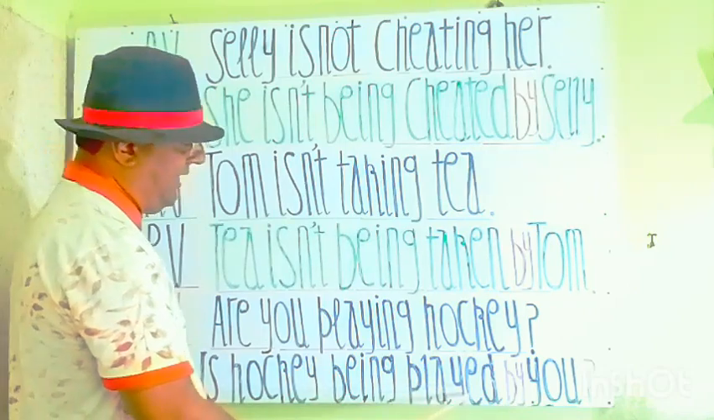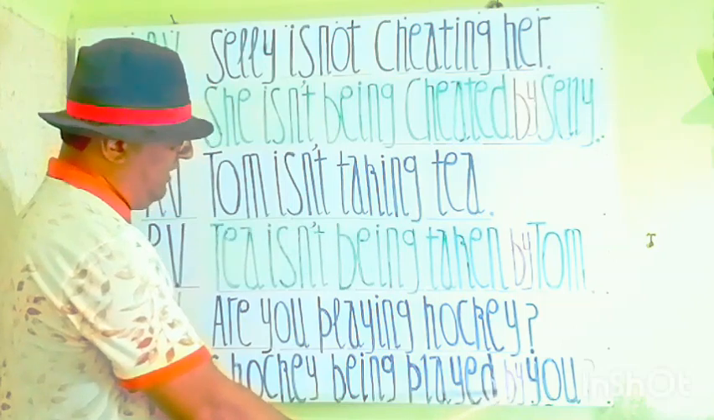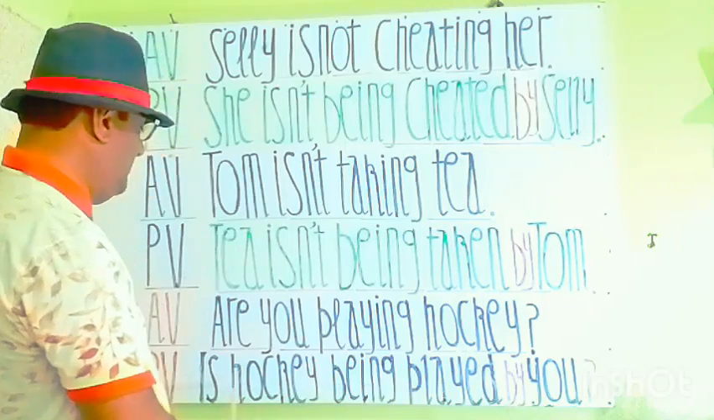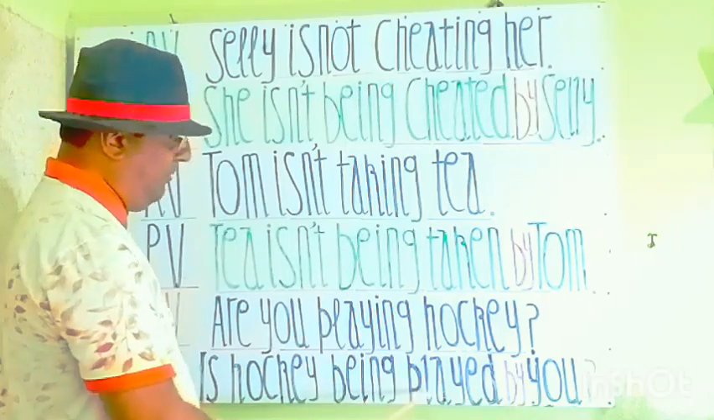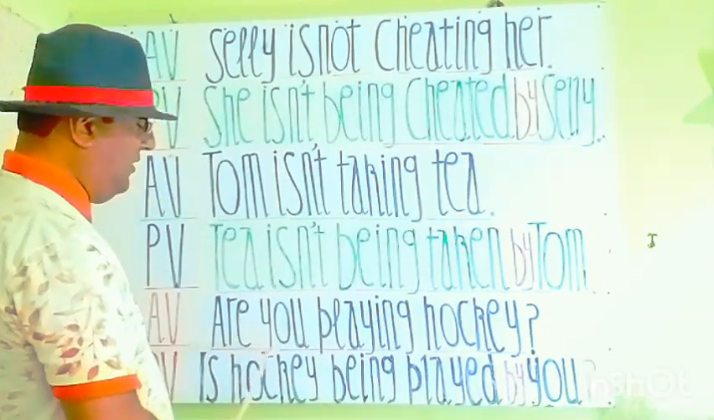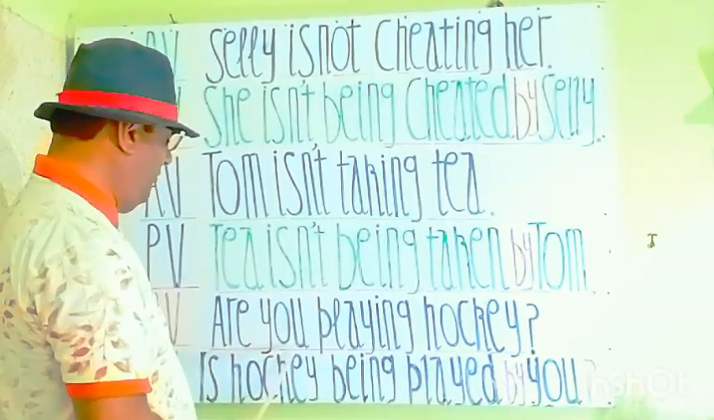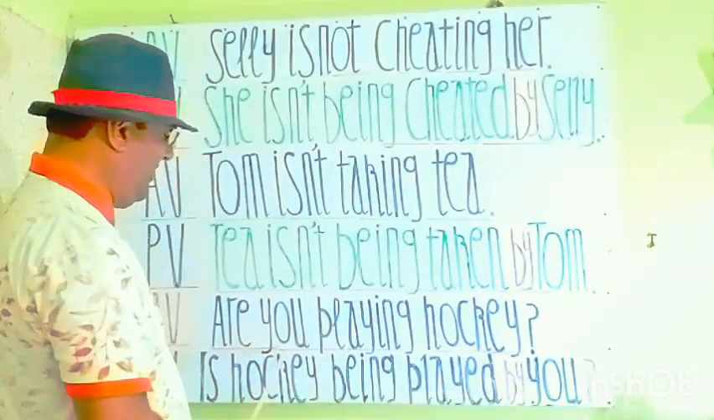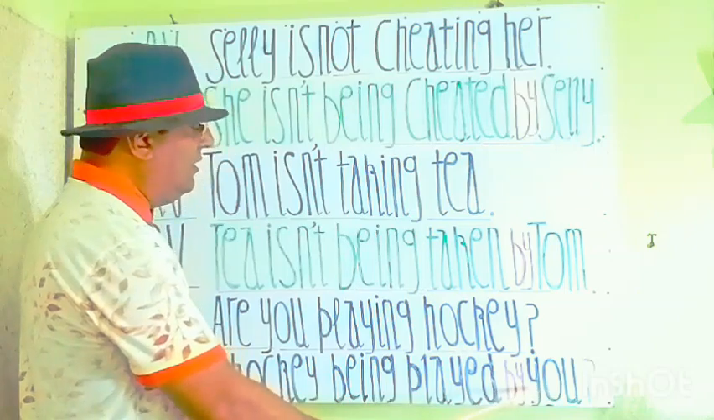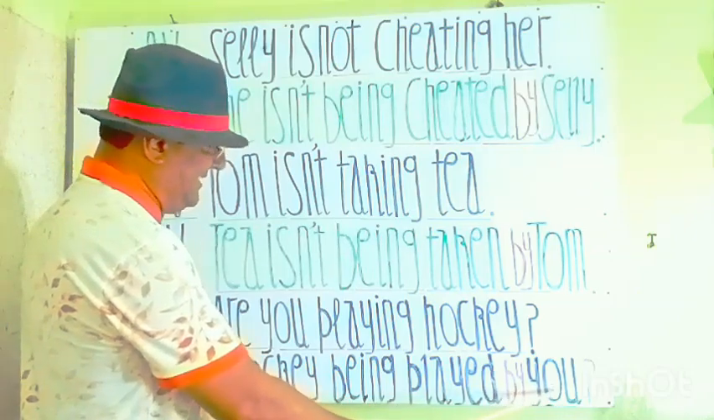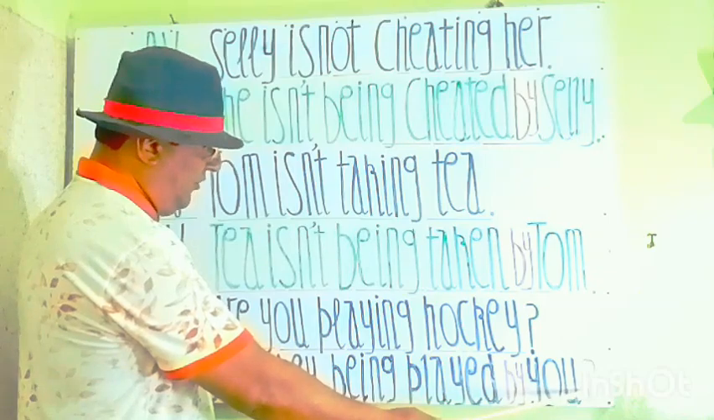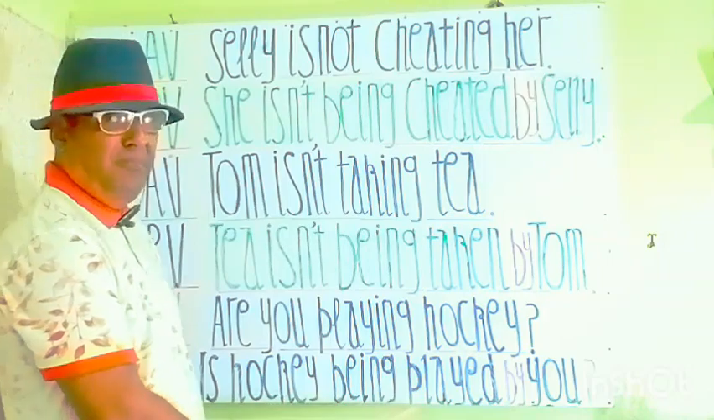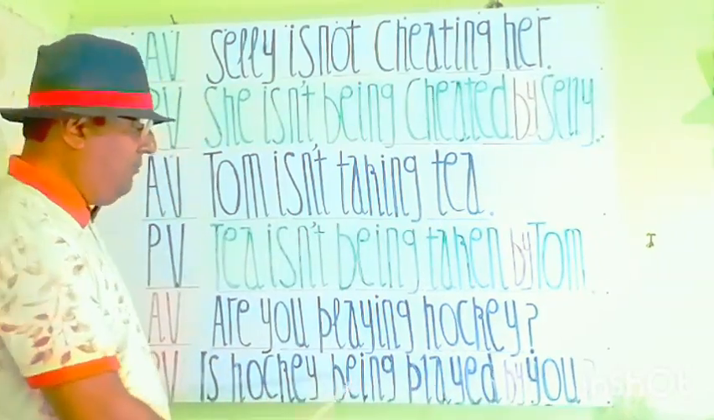Is hockey being played by whom? By is a connecting preposition. In all passive statements, by is added as the rules say. So, is hockey being played by you. The objective form of you is you. So the objective form of you, the second person, is you. That's why we will write you here as it is, and we will put here the interrogative sign. So the new statement we have, my students: is hockey being played by you?